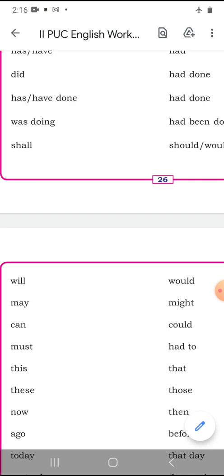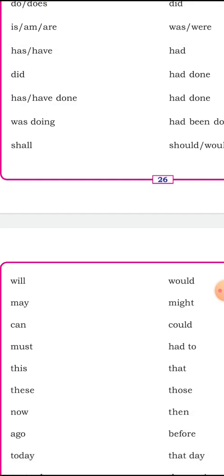Then after this, these many modals have been discussed. Then time adverbs are available, and the demonstrative pronouns which you studied this year are also available there.